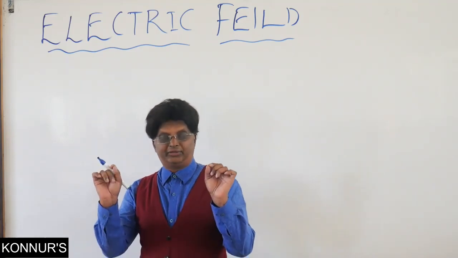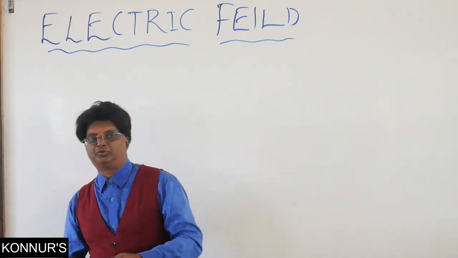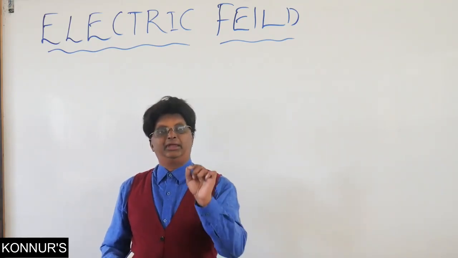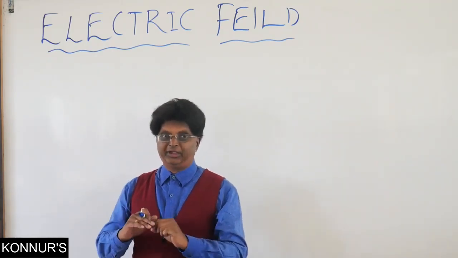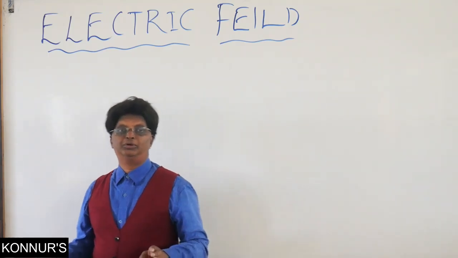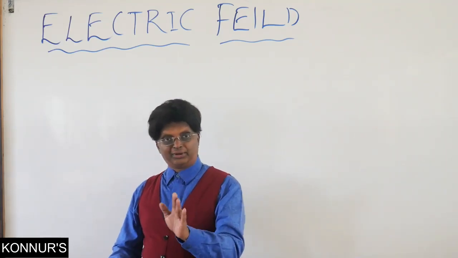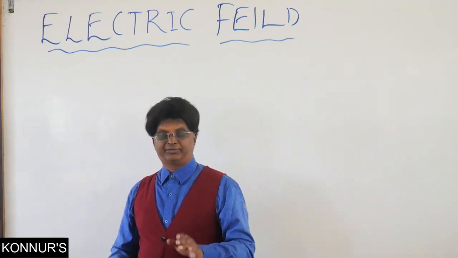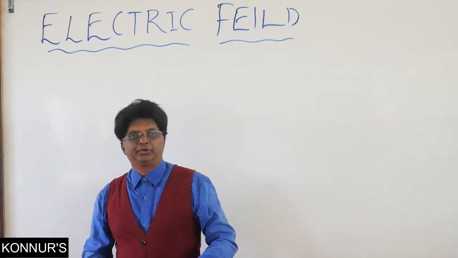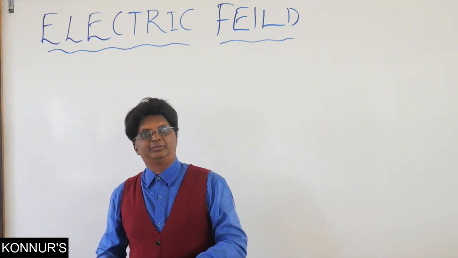So when it is the Coulombic force between the two charges Q1 and Q2, earlier we said force between Q1 and Q2. Now onwards, what will be the modification? We will see it as the interaction of Q1 with the field produced by Q2, or interaction of Q2 due to the field produced by Q1. So the new modification is not charge versus charge, but field versus charge. That will be our approach from now on.